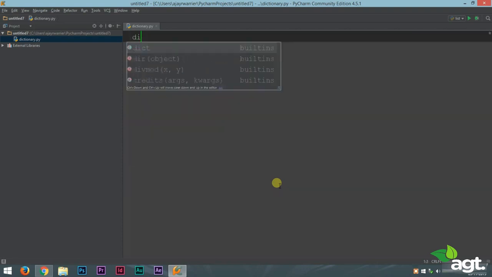To make a dictionary, all we have to do is type in a variable name. Let it be sample equal to. Now in a list we use square brackets. In dictionaries we use curly brackets, that is curly parentheses. Now inside the curly brackets we will add our dictionary elements. Now what is a dictionary? A dictionary in real life contains a list of words and their meanings, right? It will have a set of words and their meanings.